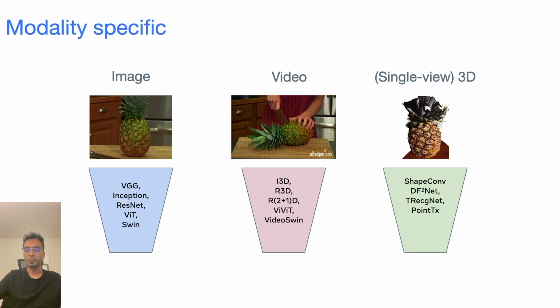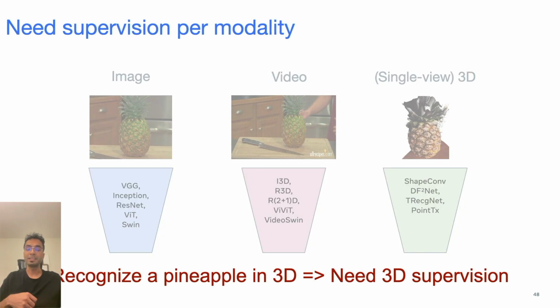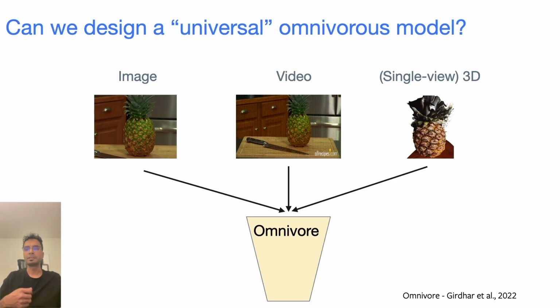Now, as I talked about earlier, a big problem with this is that if you want to recognize a pineapple in 3D, you really need 3D supervision. If you had billions of labeled images of a pineapple, you would not recognize 3D images of a pineapple. So this year, we presented a work called Omnivore, which learns a single model that can ingest different types of modalities.